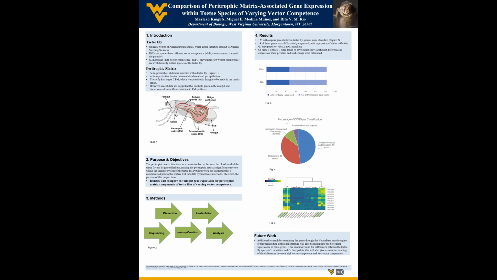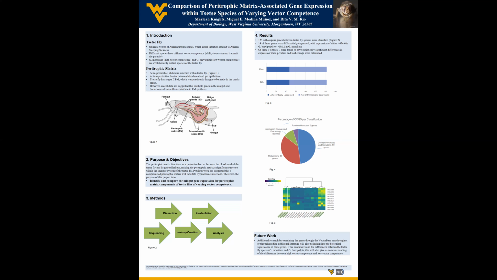By examining these heat maps, such as the heat map of information and processing genes in Figure 5, we were able to determine that both species of tsetse fly showed significantly more upregulation, or green and yellow markings, in the highlighted gut samples as opposed to the bacterium. Therefore, further analysis included gut expressions, not bacterium expressions.